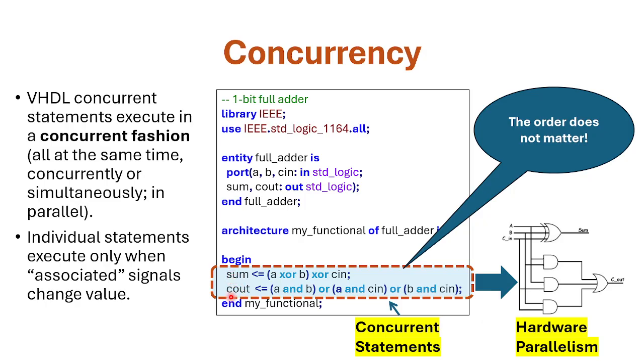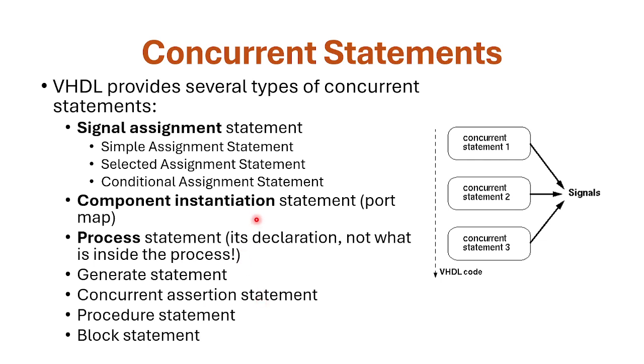If we shuffle these two statements, this description would be exactly the same thing, exactly the same hardware. Imagine swapping this gate with the other ones somewhere placed inside an FPGA. They will be doing exactly the same thing in parallel, concurrently. So that's another important aspect to remember or keep in mind when talking about concurrent statements. From at least the point of view of coding and writing that, the order in which they are listed here doesn't really matter.